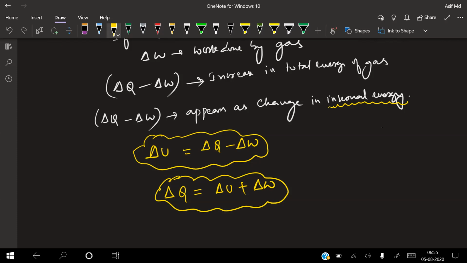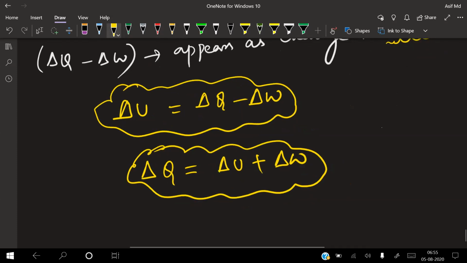Savings only. So whatever I'm getting as a salary, that salary is right now delta Q. In that delta Q, I'm doing a certain amount of work, that means I'm utilizing it for my daily uses. Delta U is the savings, and delta W is the expenditure, the amount you have used. Yes, sir, exactly.